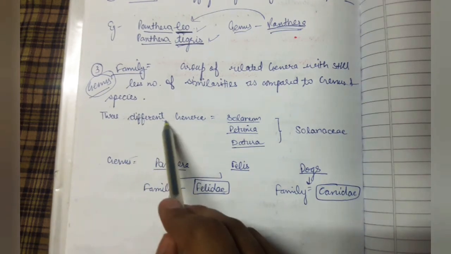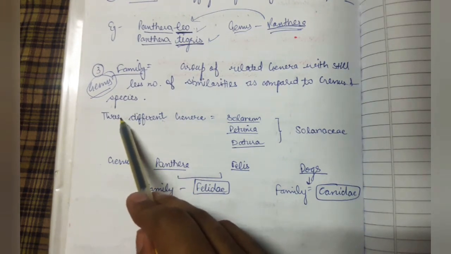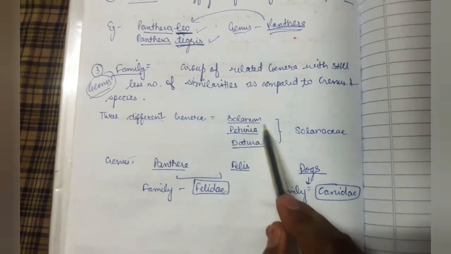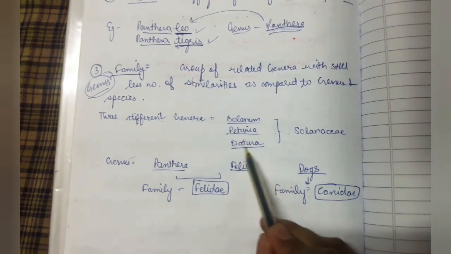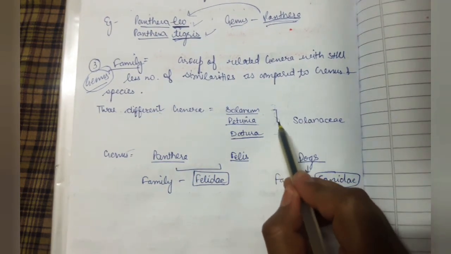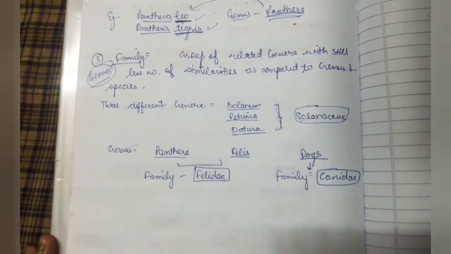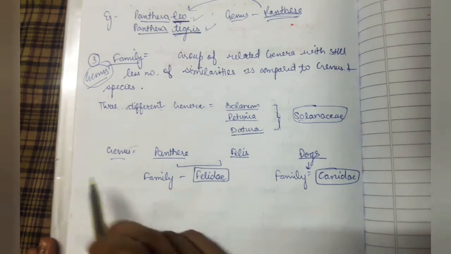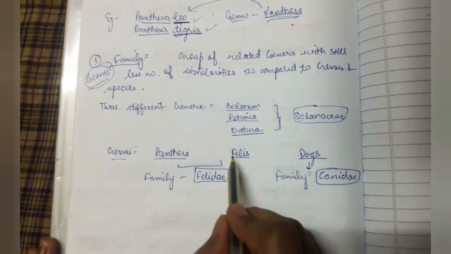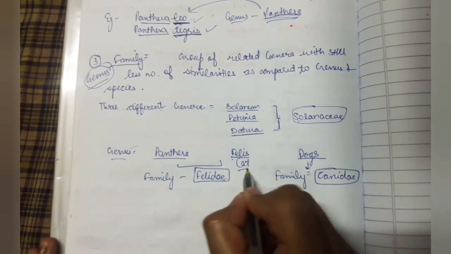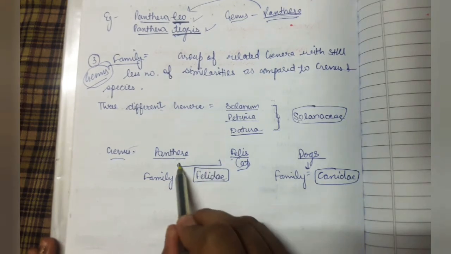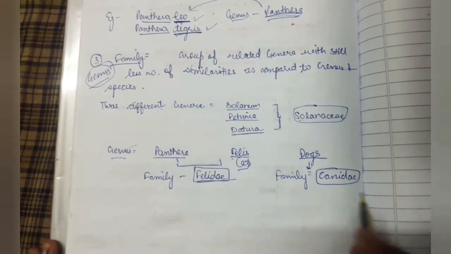As an example in plants, there are three different genera: Solanum, Petunia and Datura. These all three are included in another family, Solanaceae. In animals, an example is genus Panthera and Felis. Felis includes cats. These both are included under a family, Felidae.